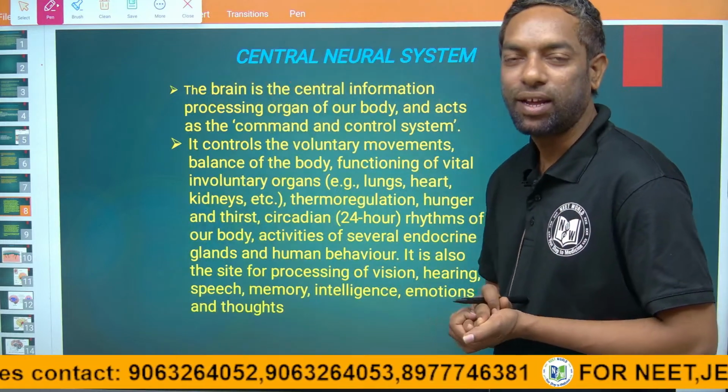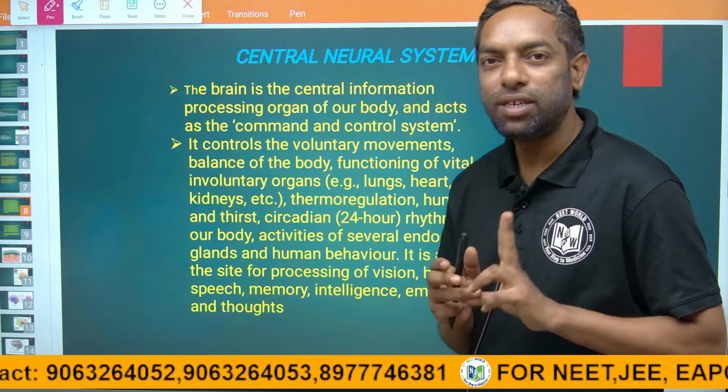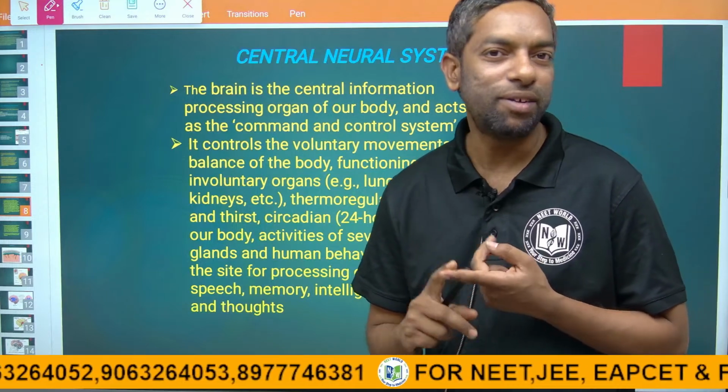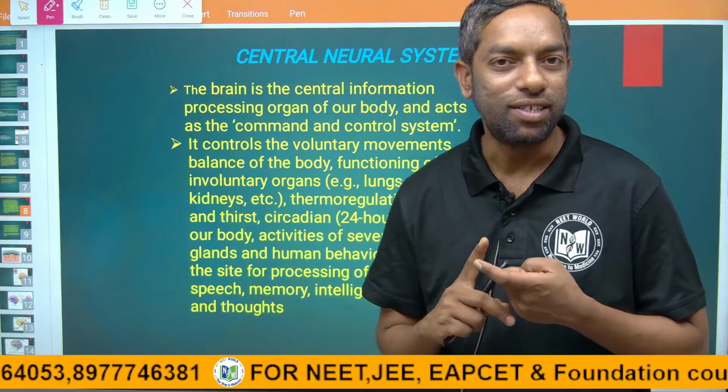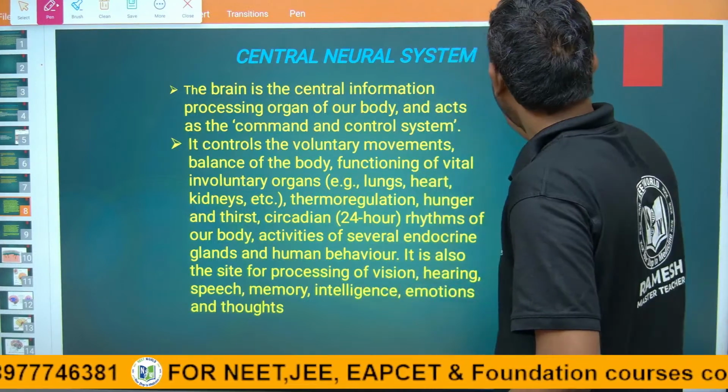The topic is the central nervous system. The human neural system is of two types: the central nervous system and the peripheral nervous system. We are going to discuss the central nervous system today.